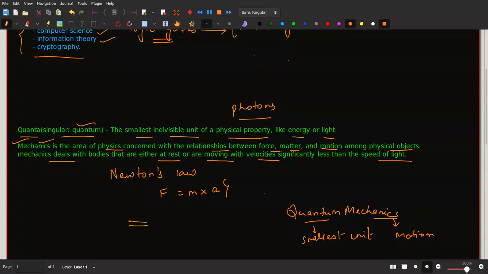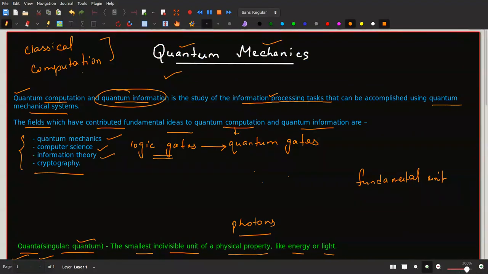And whatever idea, whatever knowledge we get from here, this is something that we utilize in quantum computation. Because for any type of computation, we need to have some fundamental unit, right? Like for example, in classical computing, what is the fundamental unit? The binary digits that we call bits. Bits have certain properties, that is, a bit can be either 0 or 1, right? On bits, what kind of computation and operations we can do, what results it generates, all of that is a complete study.